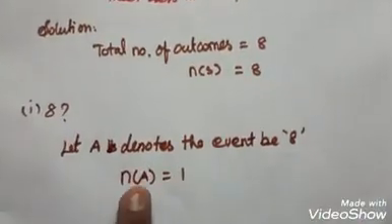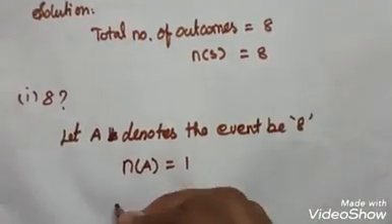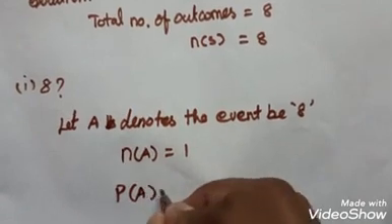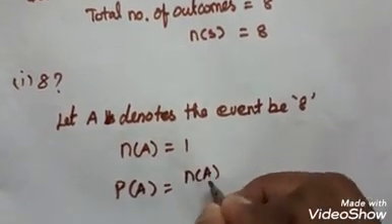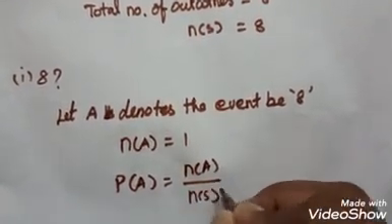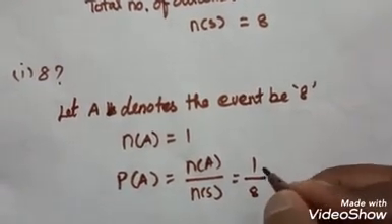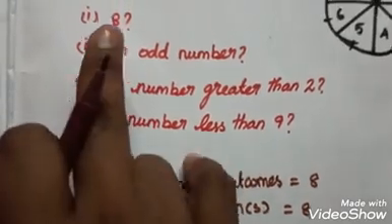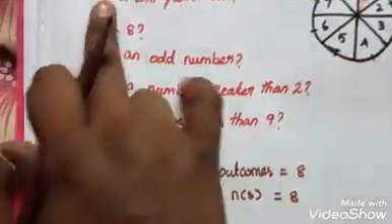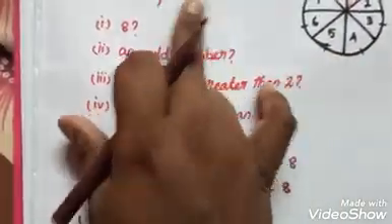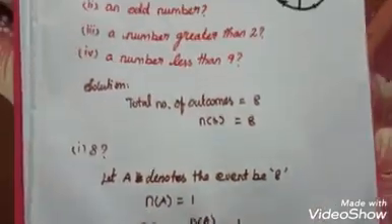So n of A is equal to 1. What is the probability of this event A? P of A is n of A divided by n of S, which is 1 divided by 8, that is 1 by 8. So the solution to the first one: the probability that it will point at 8 is 1 by 8.